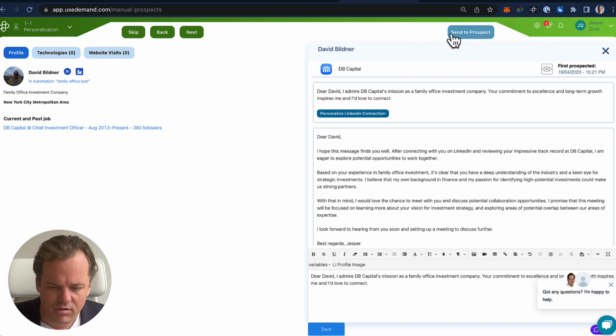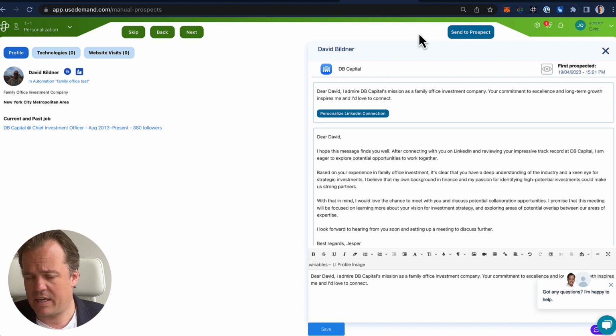All you have to do is send to prospect for every single person, review the data, and there you go. You're getting an 80% connection request rate. You're doing follow-ups, and the system will automatically handle your outreach. That is the power of AI. So if you haven't done it yet, well, you should get to do it, otherwise somebody else will.